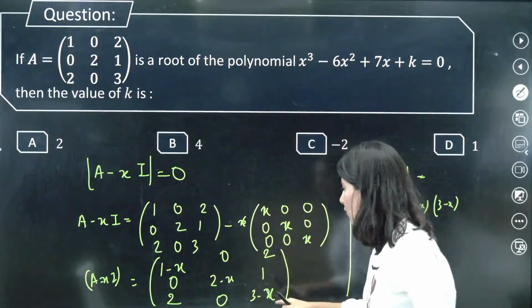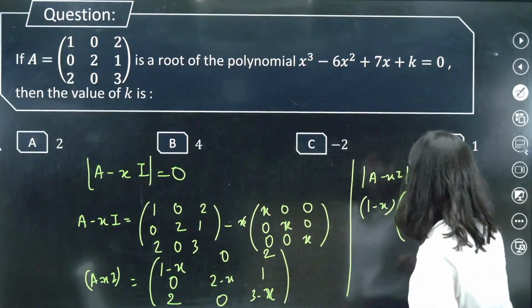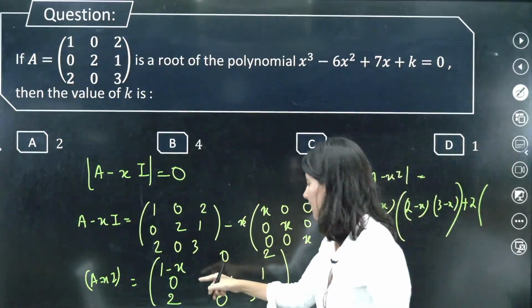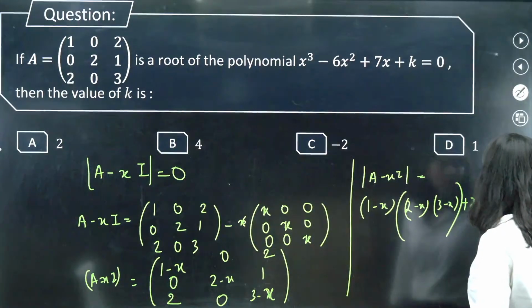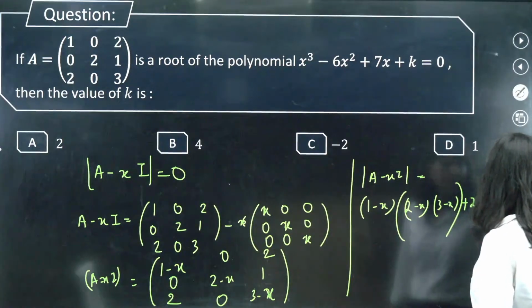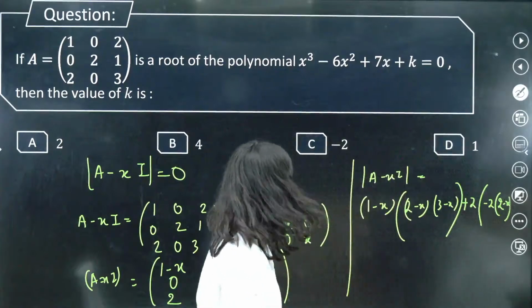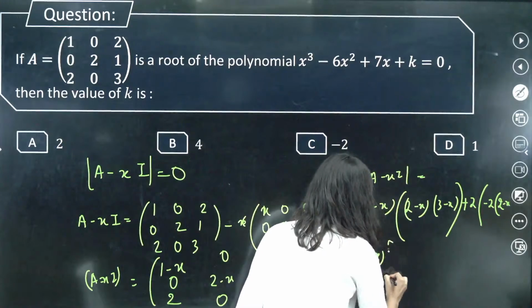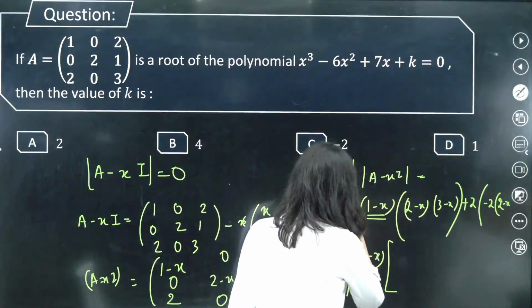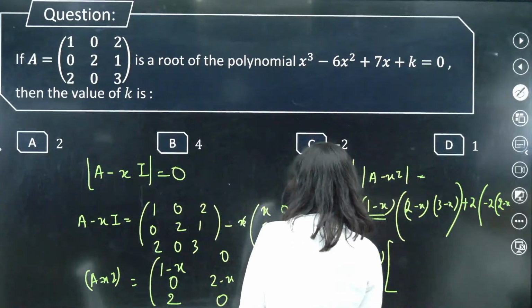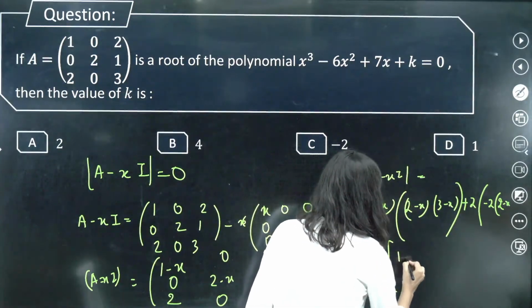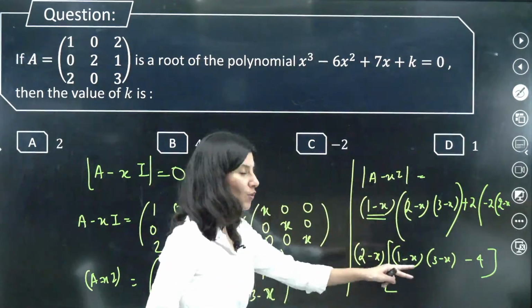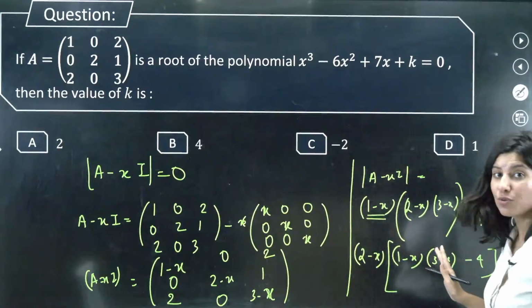Now 0 minus this, so now we have plus 2, 0 minus this, minus 2, 2 minus X, correct? Okay, so 2 minus X I can take common. So if I take 2 minus X common, I will get 1 minus X, 3 minus X, minus 4. This is your cubic equation. You just have to solve it out.